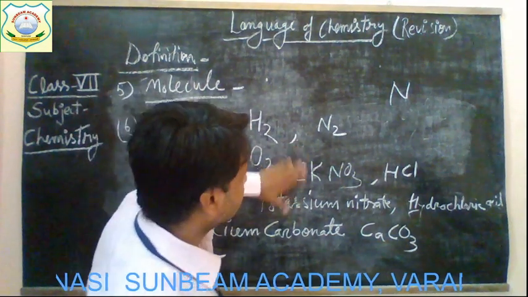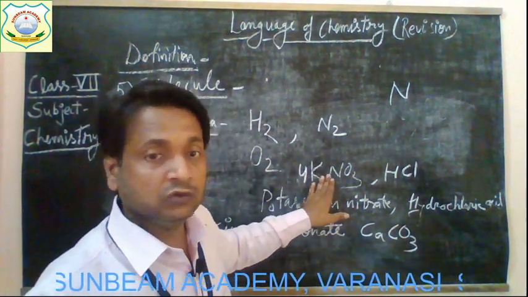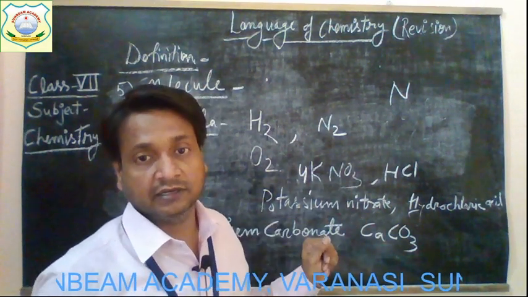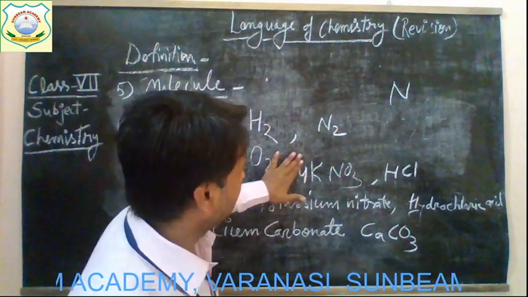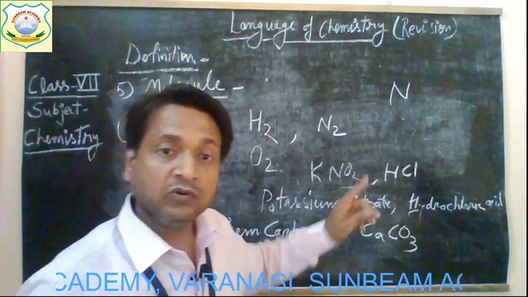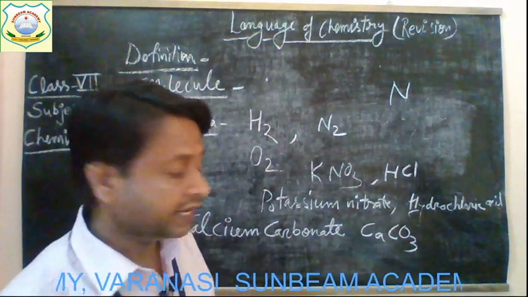If I write 4, this indicates 4 molecules of potassium nitrate. Got it, children? And for one molecule, we will write simply KNO3. Okay? Now, come to the next.